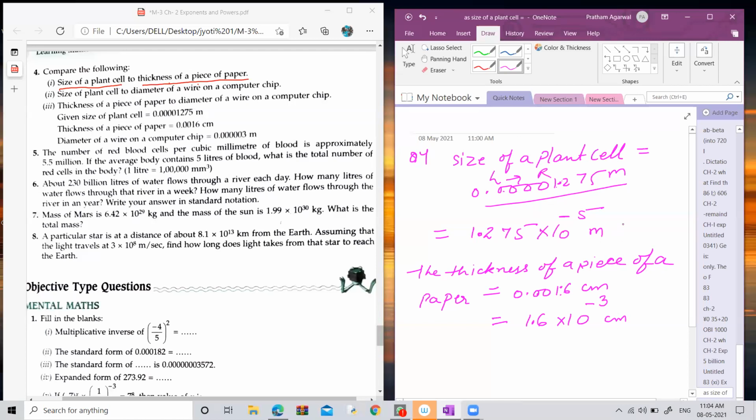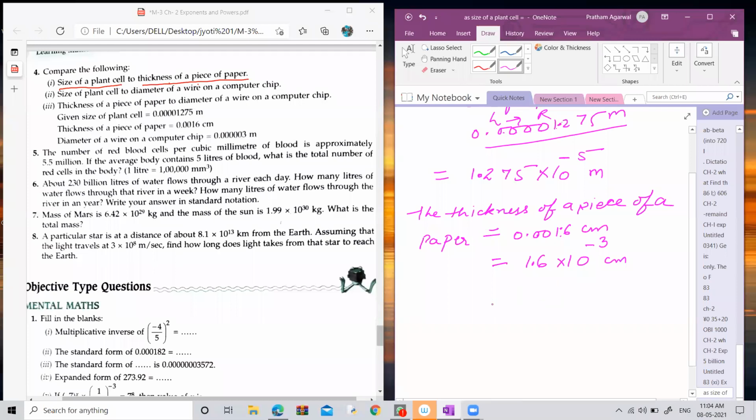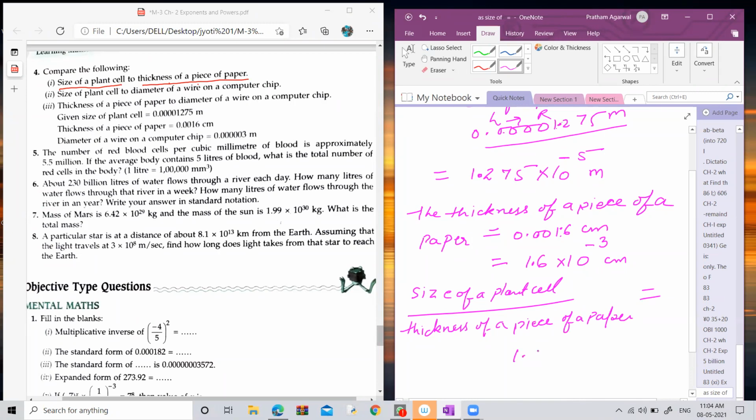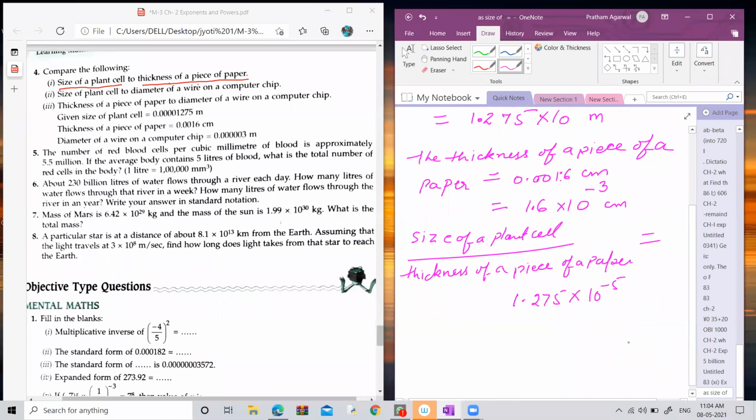Now after converting the plant cell size and thickness of a piece of paper into the standard form, it's time to compare these values. So size of a plant cell upon thickness of a piece of paper equals what? What is the size of a plant cell? 1.275 into 10 to the power minus 5. And in the denominator, you have to write the thickness of a piece of paper, which is 1.6 into 10 to the power minus 3.